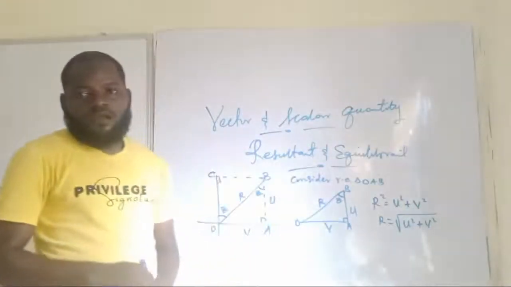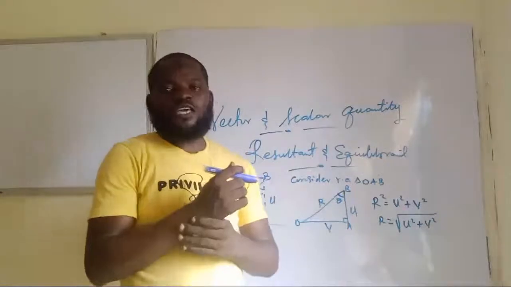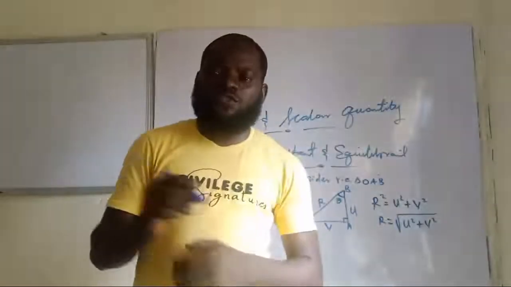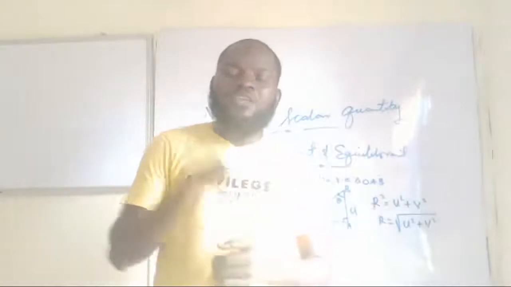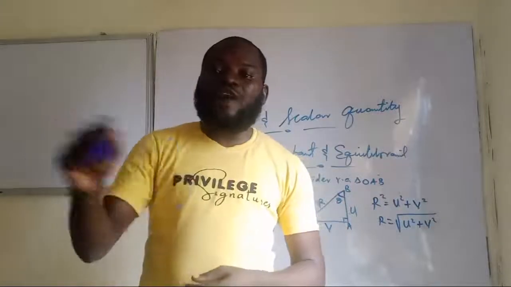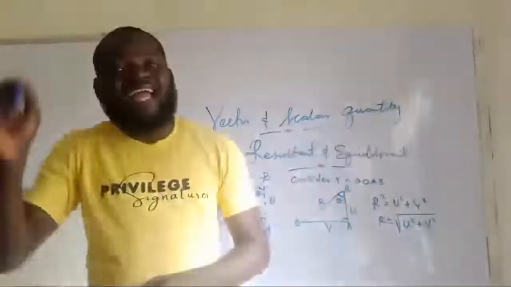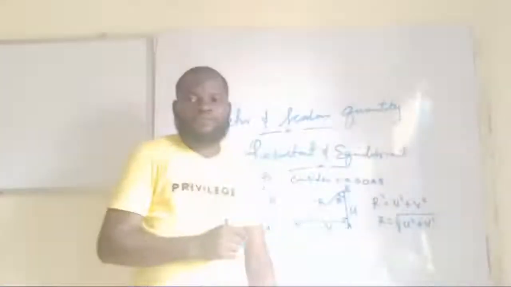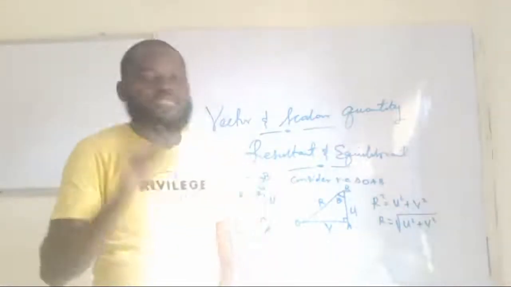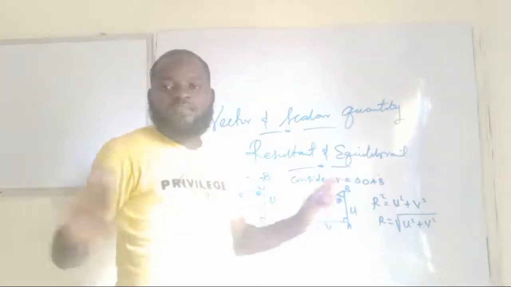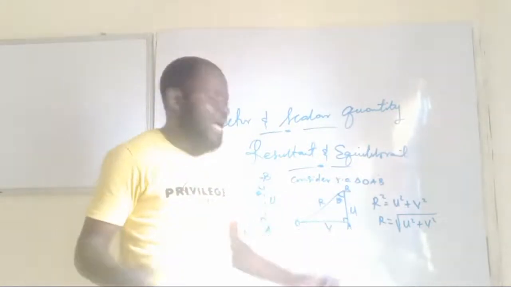So this is the resultant. But what if we are looking for the direction? Because resultant is also a vector, and you can't just find the magnitude and stop. You need to find the direction also. The direction is the value of theta. Once you can get the value of theta, that's the value for the direction. And how do we do that?